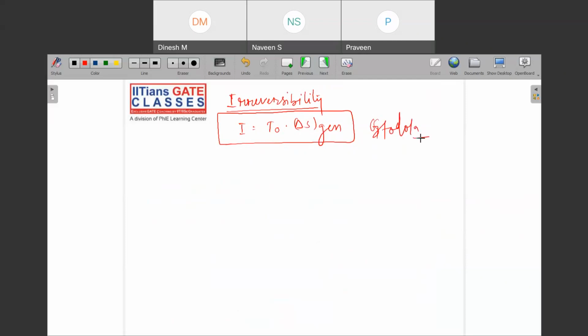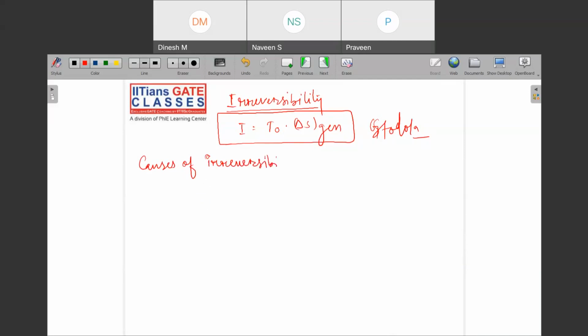Okay. And now, sometimes in the PSU exams, we have seen this various times, the question is what are the causes of irreversibility. So let us understand the causes of irreversibility.